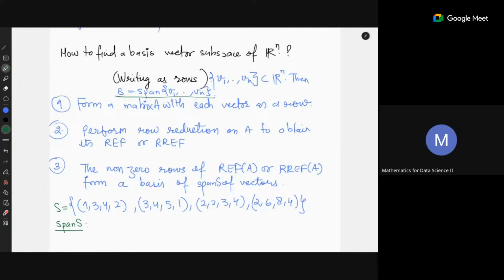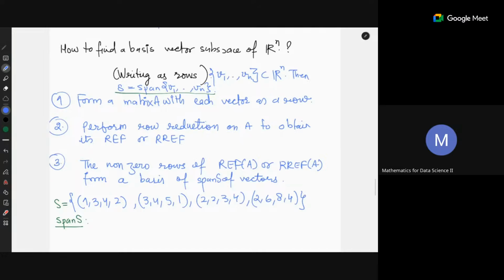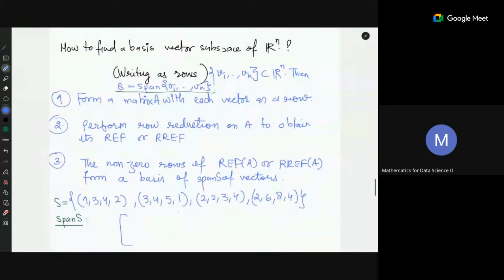Now form a matrix A with each of the vectors as a row. Then you perform row operations. So R2 minus 3R1, R3 minus 2R1, and R4 minus 2R1.